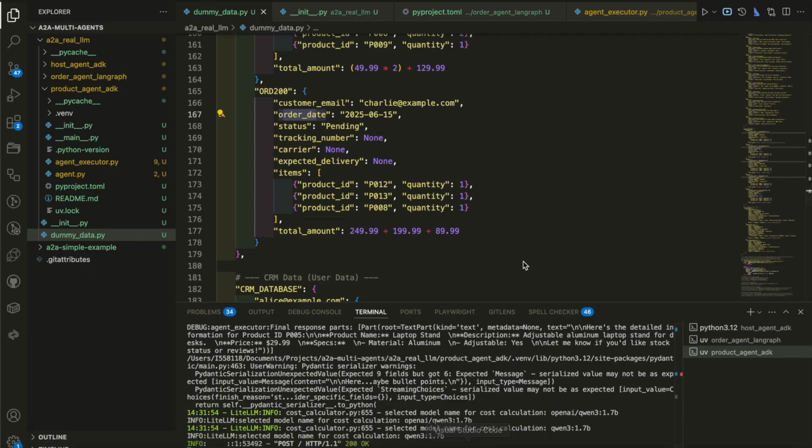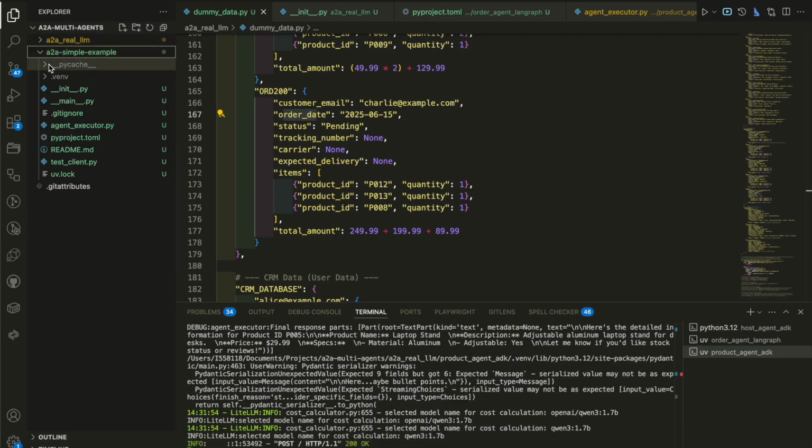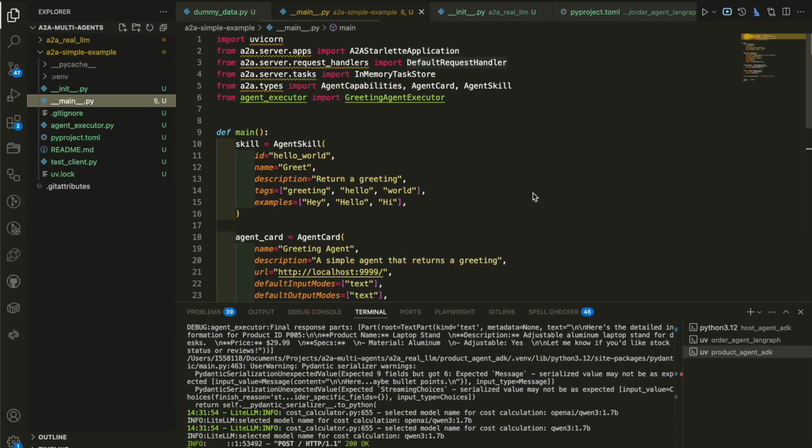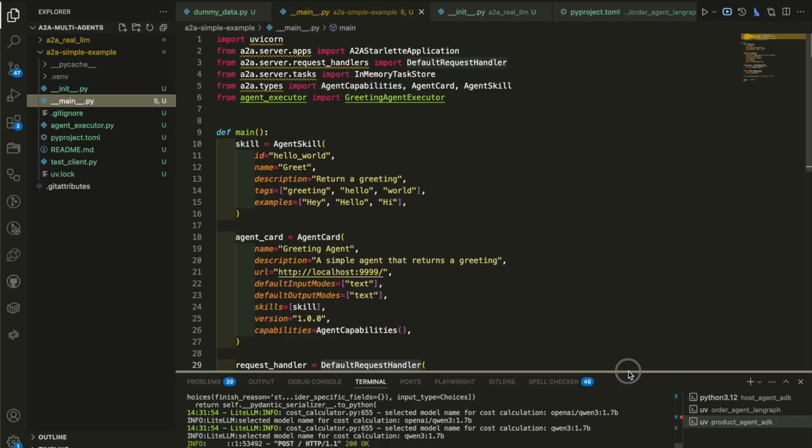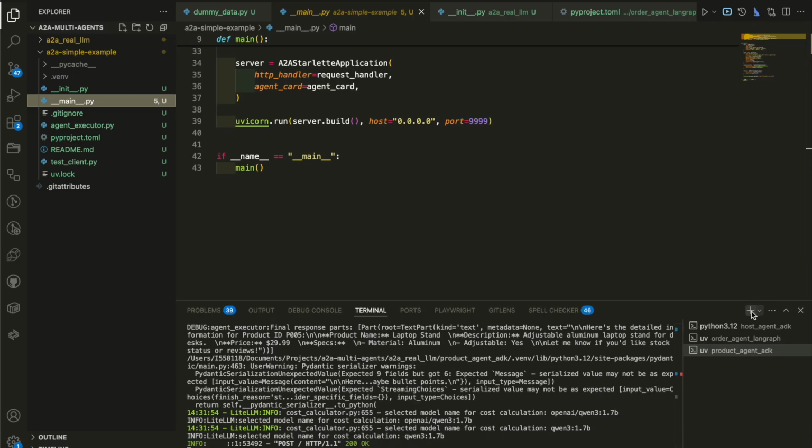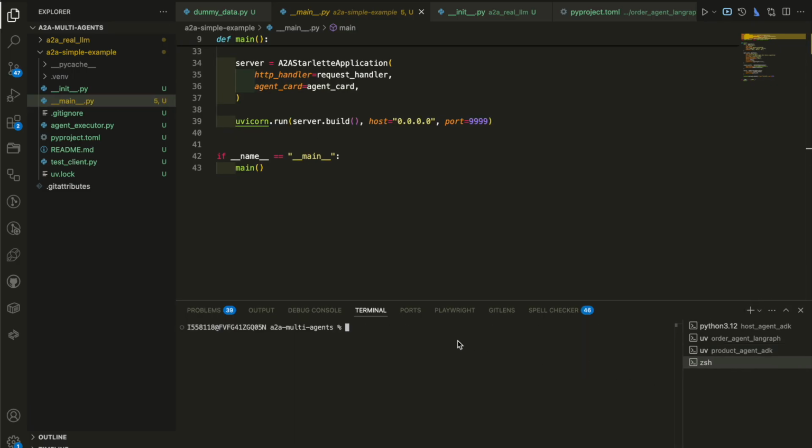First of all, to understand this, I will take you through a simple example of the A2A protocol. Now the A2A protocol is very simple, and if you look through the documentation for that, I can open a new terminal here and let's cd into that.